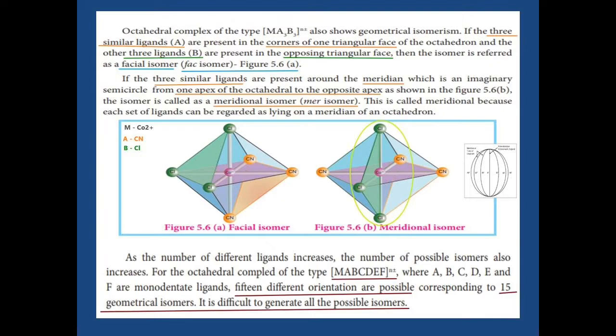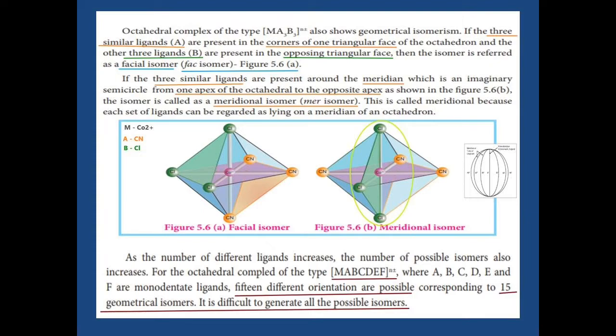Now see figure 5.6. The green color face contains 2 chlorine. The orange color face contains 3 cyanide. So the similar ligands are present on the same triangular face, and another set of similar ligands is present on the opposite triangular face. That is called the facial isomer or fac isomer.